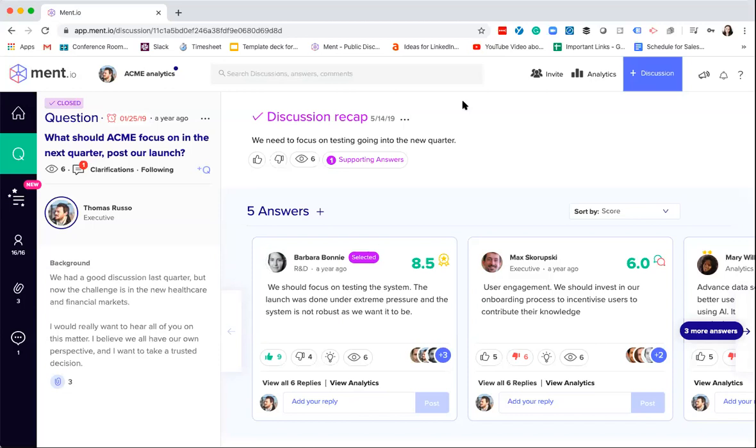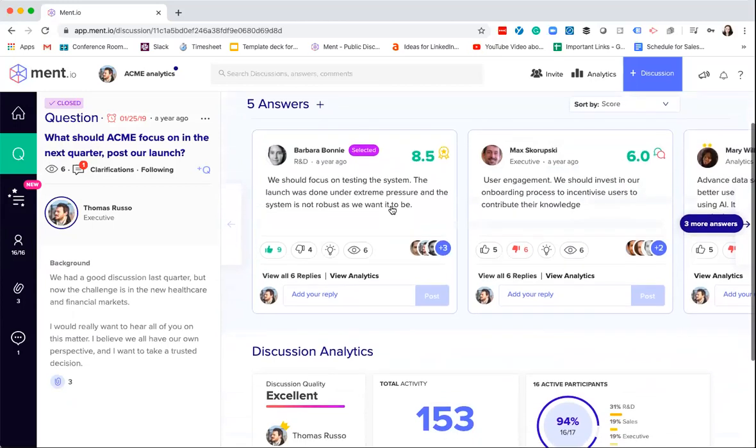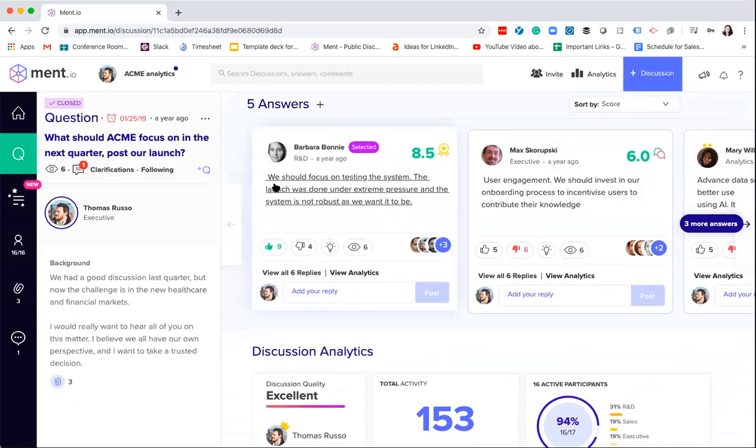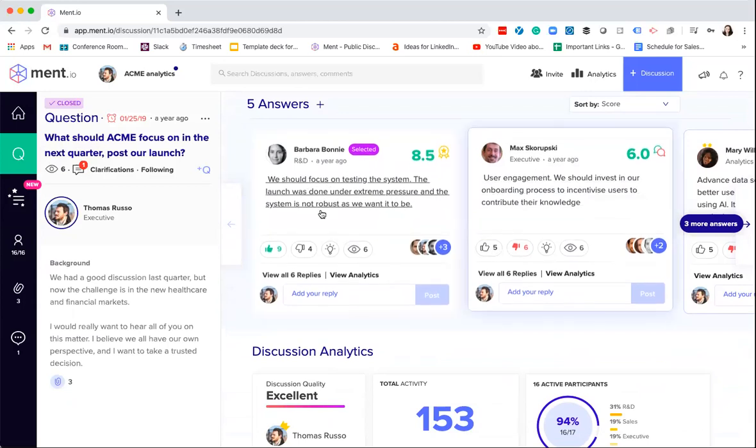Here you're able to really quickly get a view into what are the top answers, what is the important information about each of these answers, as well as how you can edit these segments and edit the information so that you can have even more customized analytics. So you'll see the question on the left-hand side, as well as information about participants, attachments, etc. What you'll notice here is that this question is a little bit vague for the demo: what should you focus on next quarter post-launch? And you'll note that each person gave a different answer. The first one about testing, the second one user engagement, the third one has to do with data science.